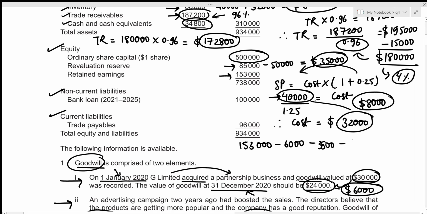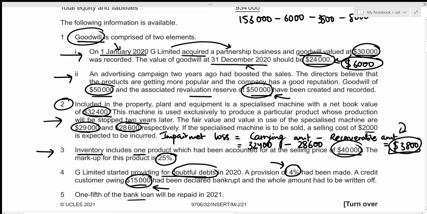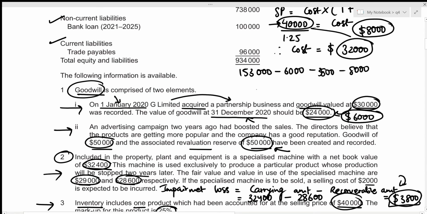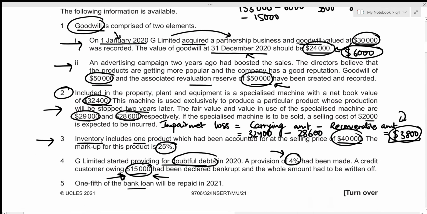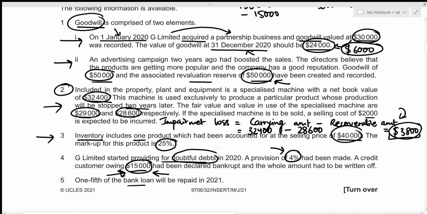So that's minus 8,000. All right, then we were told that there was a bad debt of 15,000. So bad debt definitely reduces our profit, right? Because we subtract the irrecoverable debt or bad debt while figuring out our profit for the year. And again, we need to adjust this. So we will be subtracting 15,000 from our retained earnings. That's minus 15,000. And we also had our provision for doubtful debts, right?